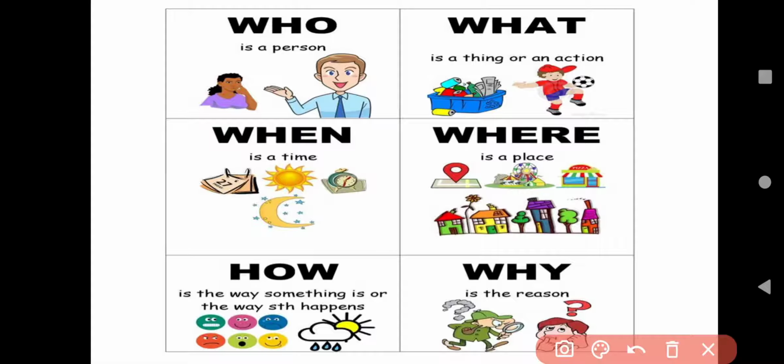Okay. Next is where. Where is a place. Means when you have to ask something about a place, that time you have to use where. Like, where is your school? Where are you going? Okay. Next is how. How is the way something is, or the way it happens. Means the way something works. Okay. And the last is why. Why is the reason. When we have to ask about the reason, then we will use why. Like, why are you late? Why are you crying? I'm asking the reason.